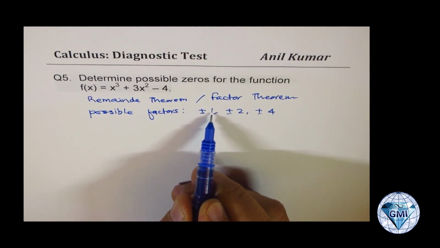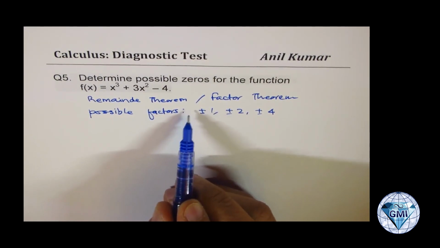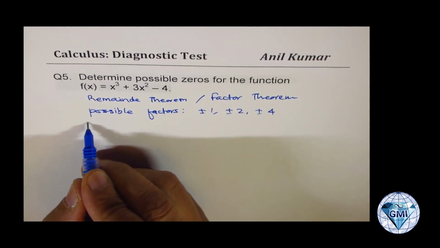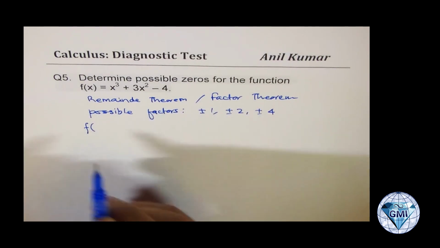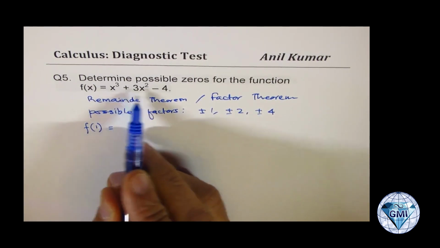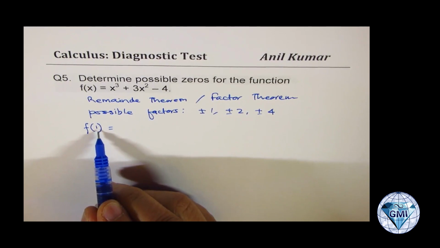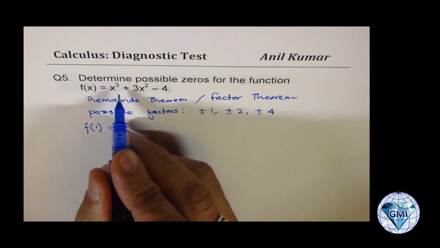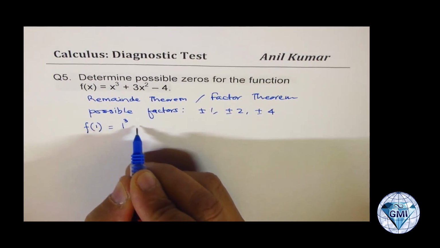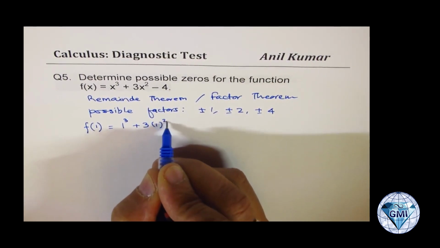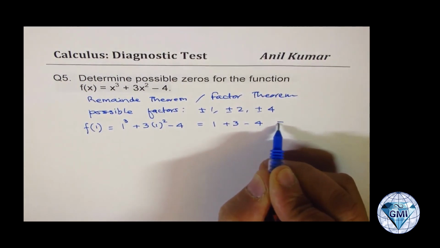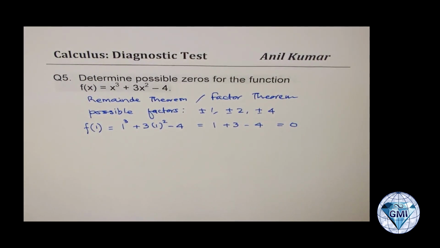Now, if 1 is a factor, that means if I divide by x minus 1, the remainder is 0, right? The factor theorem says that you find the value of the function for a given number, and the remainder is the value of the function. If the remainder is 0, then it is a factor. So let's substitute 1 here. If I substitute 1, I get 1 cubed plus 3 times 1 squared minus 4, and that is 1 plus 3 minus 4, which is indeed 0. Correct? So that means x minus 1 is a factor.